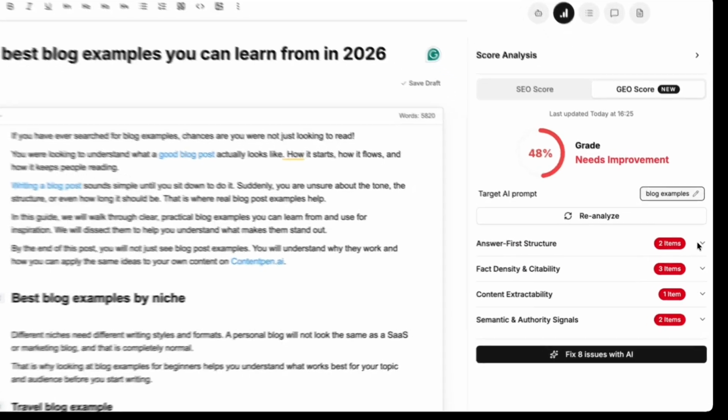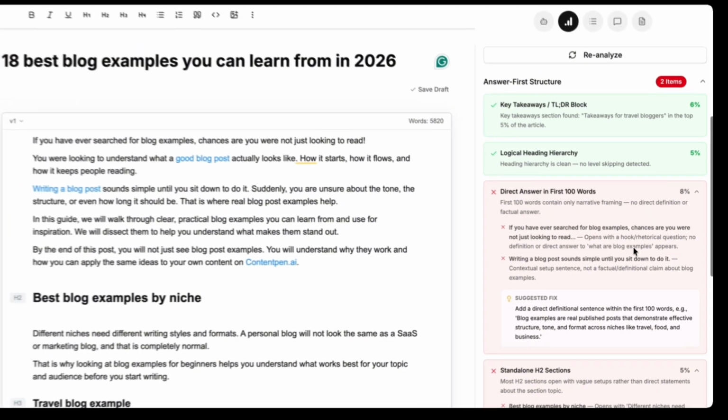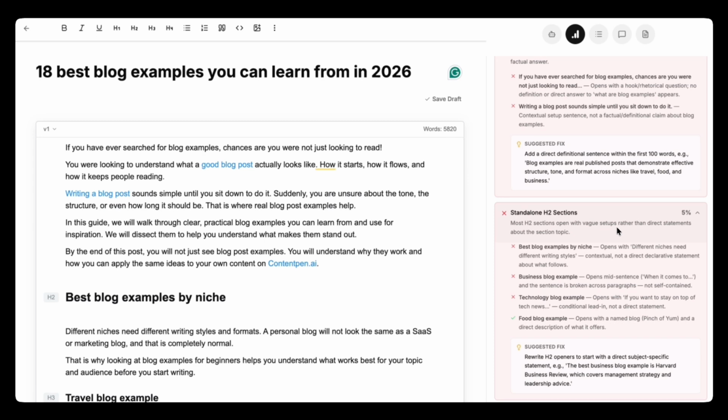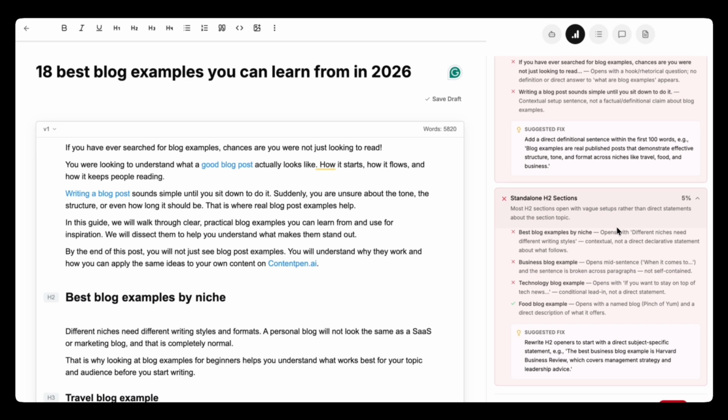First is this answer-first structure block, and over here we can see 2 fails. The tool confirms exactly what I found manually. Our first 100 words are a hook and reader intent setup, with no sentence that actually says what a blog example is. Second is about standalone H2 sections. Most of our section openers lead with vague framing instead of a direct statement, and it flagged the exact broken headings that I found earlier.